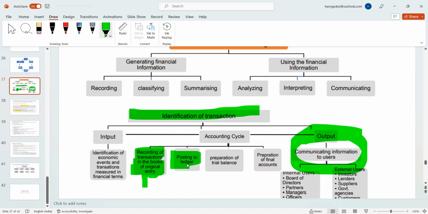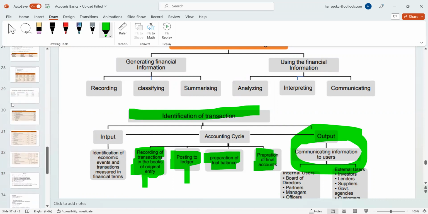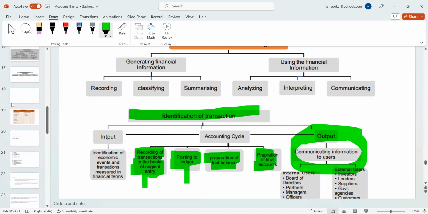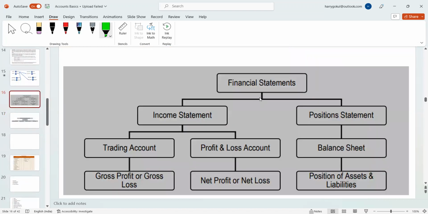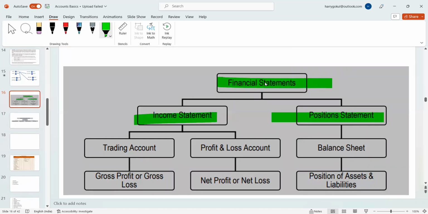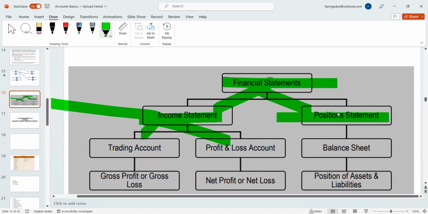Then next, posting to ledger. Next, prepare the trial balance. Then you will prepare final accounts. What are final accounts? As I explained earlier, final accounts are nothing but the financial statements: the income statement and the position statement. The income statement is bifurcated into 2 or 3, one for a manufacturing concern.